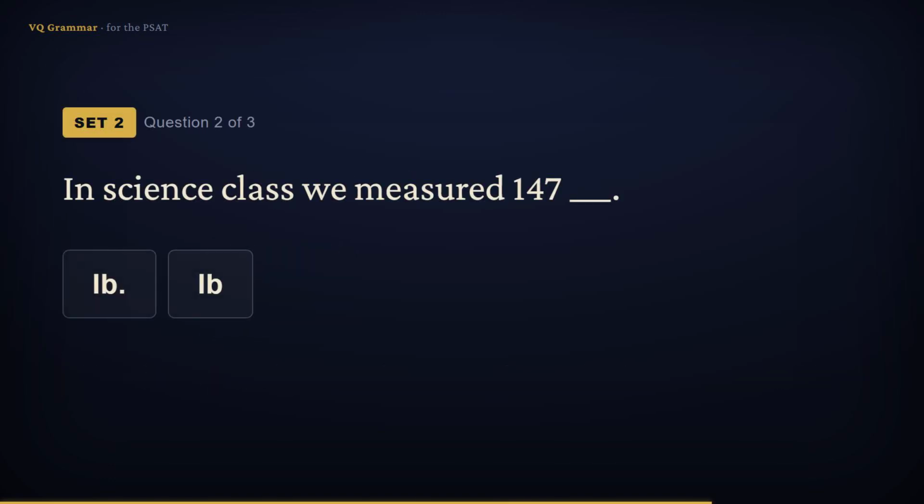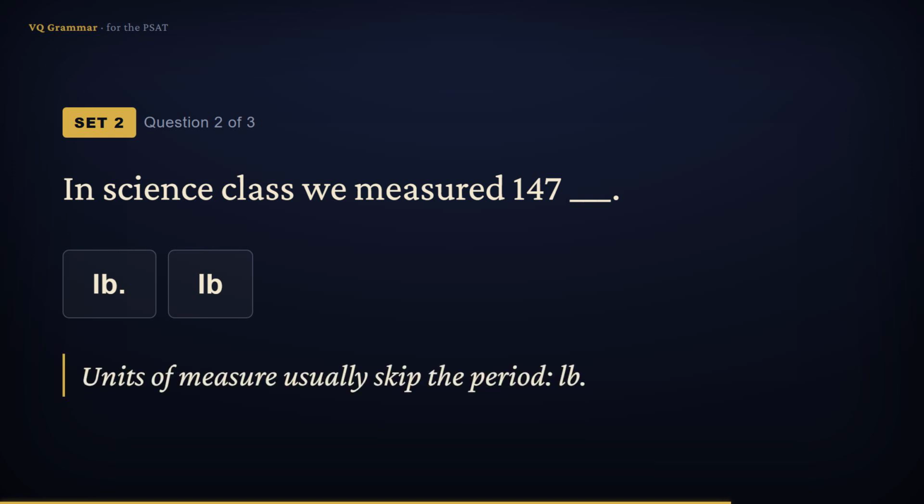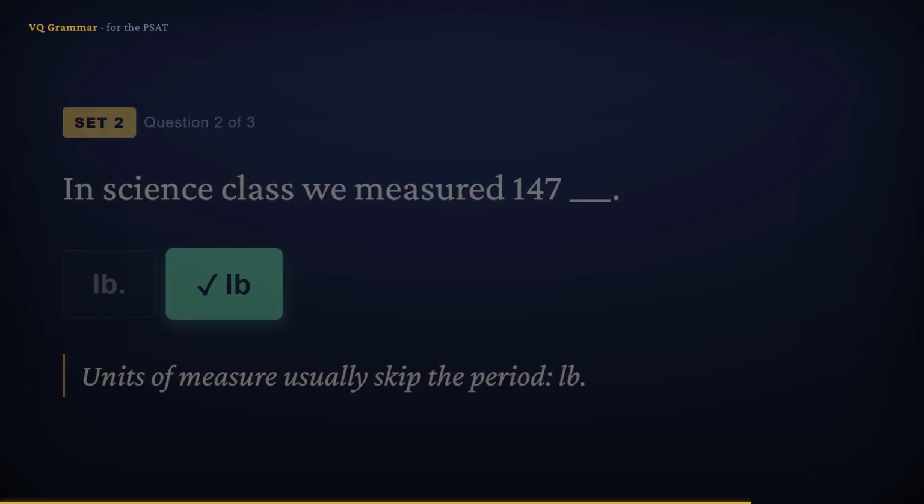In science class, we measured 147 blank, the abbreviation for pounds. Units of measure usually go without a period, so we write lb with no dot. So the answer is lb.